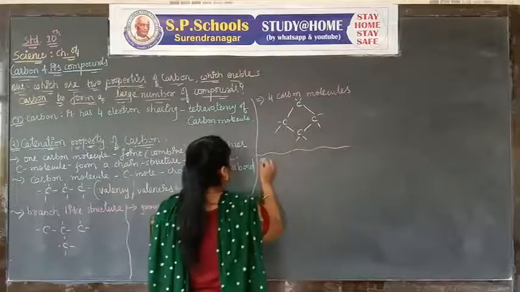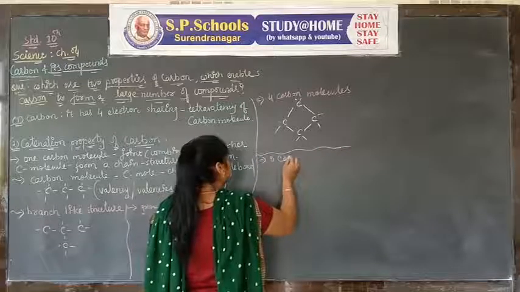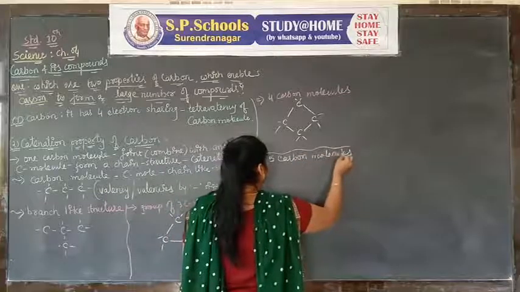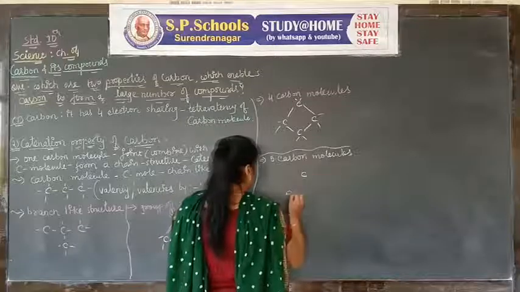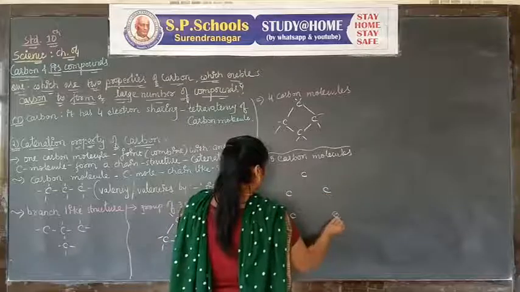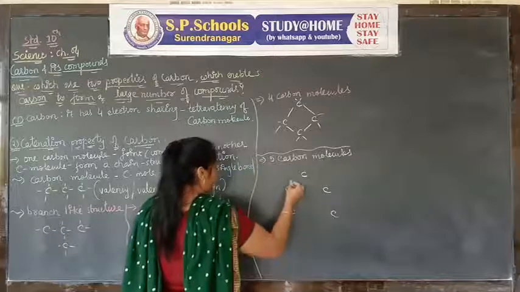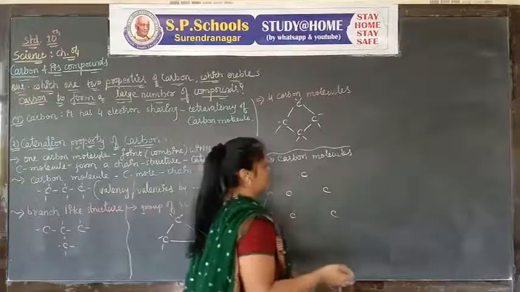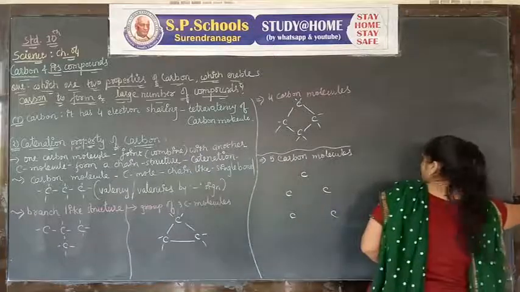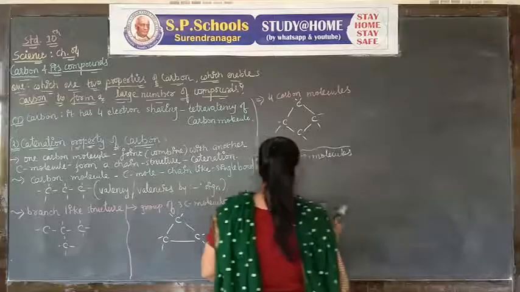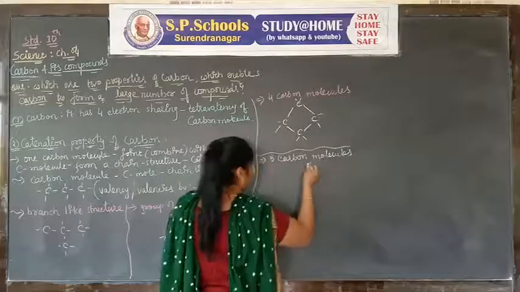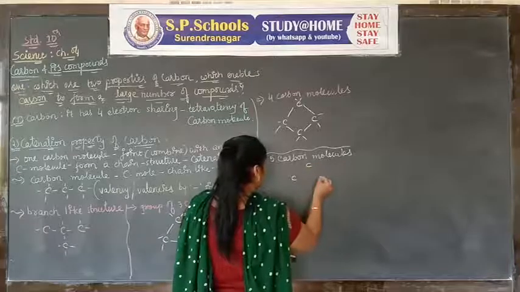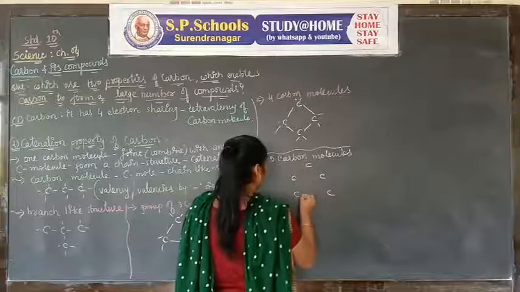Then five carbon molecules combine together and make a structure: one, two, three, four, five.